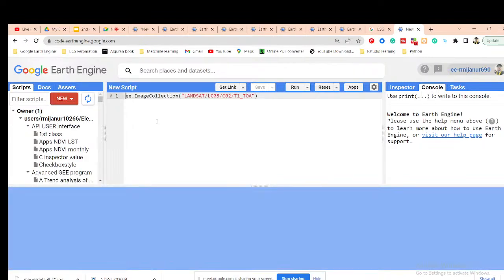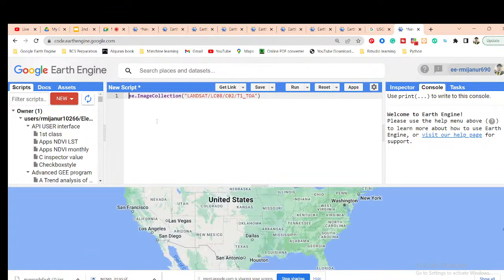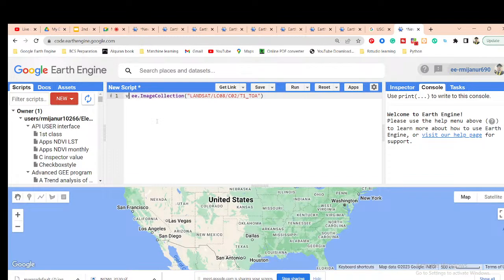Then give a variable name, suppose L8. Now I need to filter this L8. I take a variable, suppose image, so I call the full collection L8 and use filterBounds.